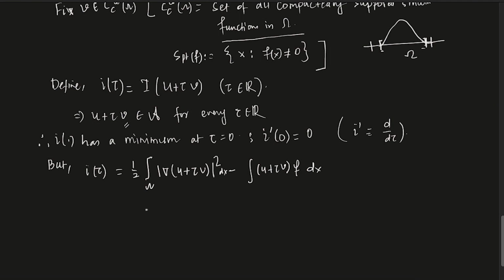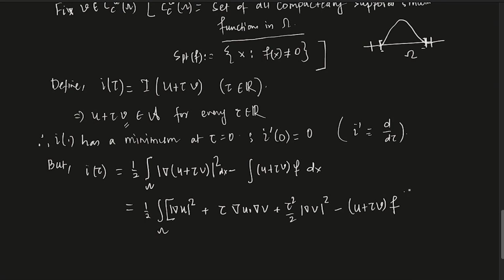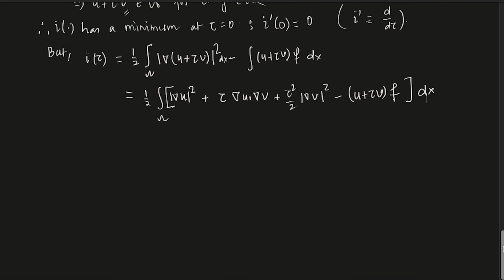This is what happens, and that is equal to half integral gradient u squared, plus tau gradient u dot gradient v. Again, I am forgetting dx all the time. So let me do it like this: integral over omega, plus tau squared by 2 gradient v squared, minus u plus tau v times f dx.